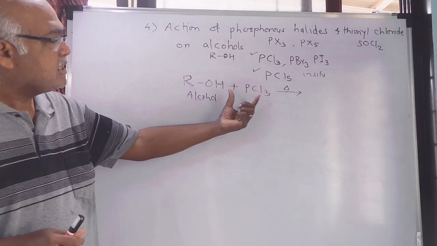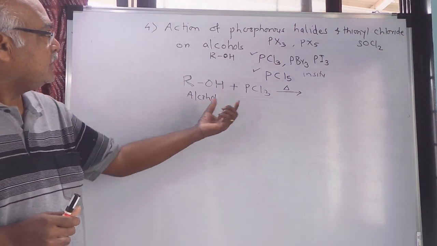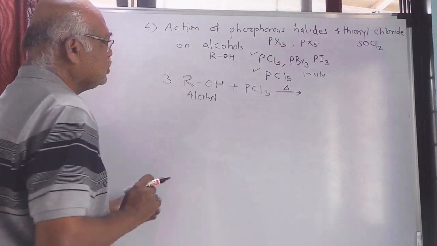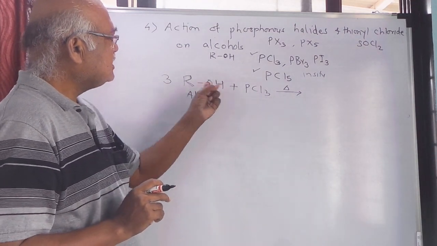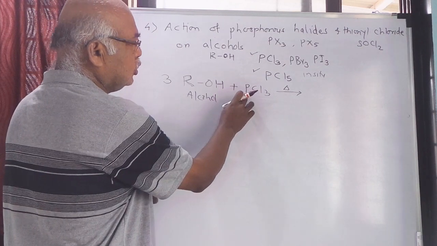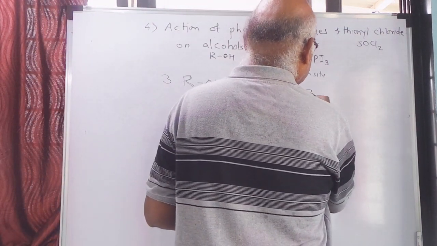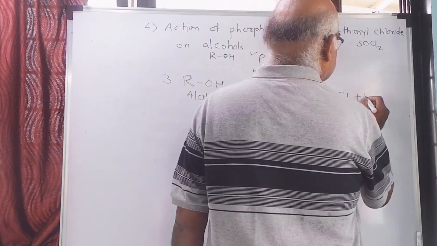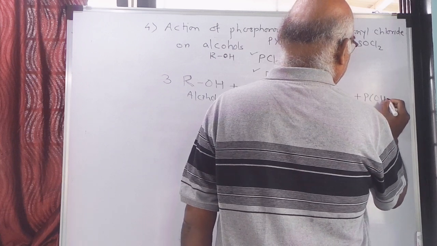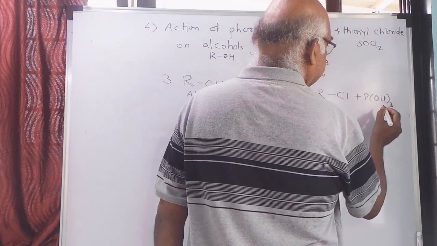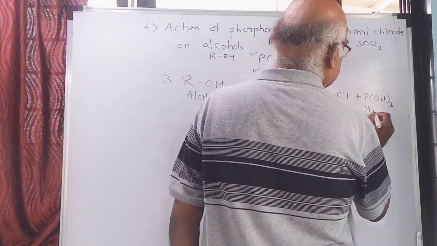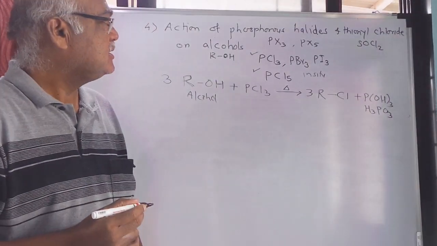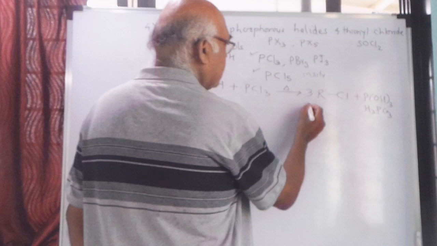The OH group will be replaced by Cl. Now we know there are 3 chlorine atoms. So if I take 3 times alcohol, these 3 OH groups will be replaced by 3 Cl, and these OH groups will go to this phosphorus. So you will get 3 times RCl plus P(OH)3. And this P(OH)3 can be written like this: H3PO3, that is phosphorus acid. So phosphorus acid is the byproduct and you get alkyl chloride as the product.